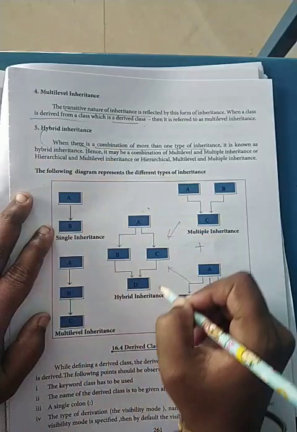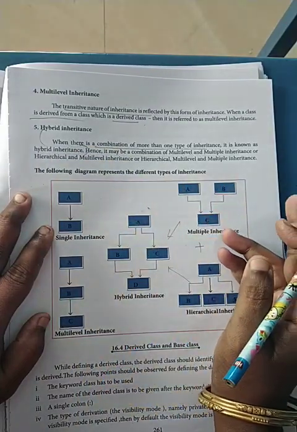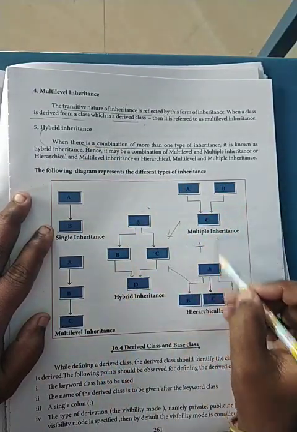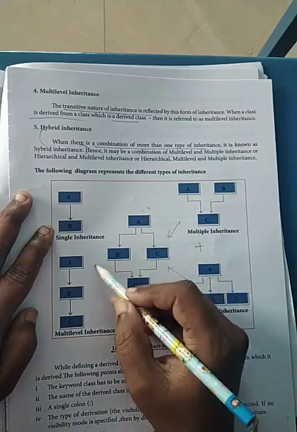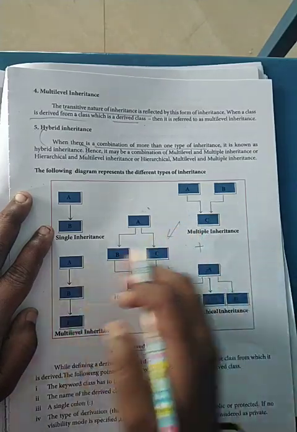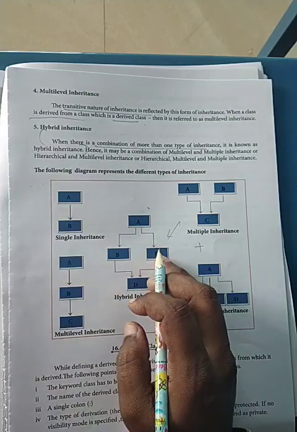This example can be any combination. Here they have shown multiple and hierarchical. It can be multiple and multi-level, whatever forms you can take. But it should be a combination of 2 inheritance forms.